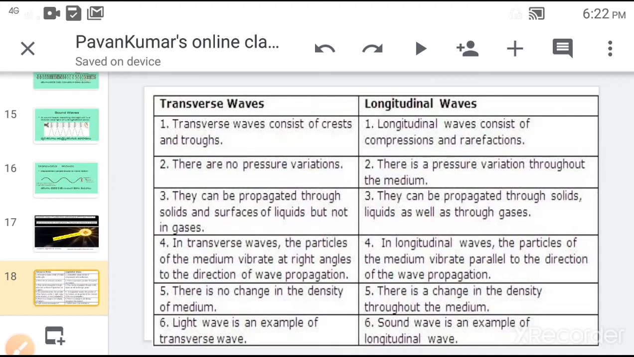In the case of transverse waves, crests and troughs take place. In the case of longitudinal waves, it consists of compressions and rarefactions.